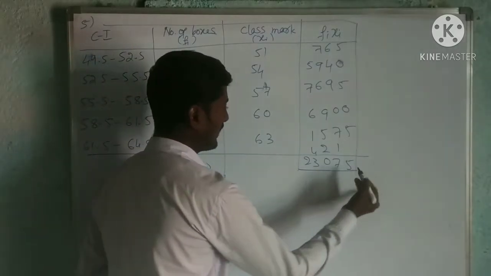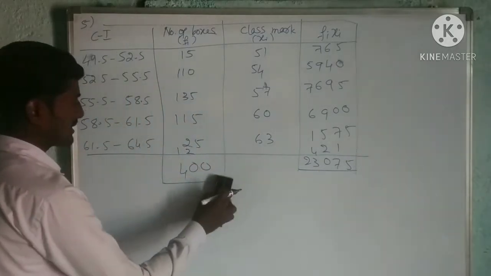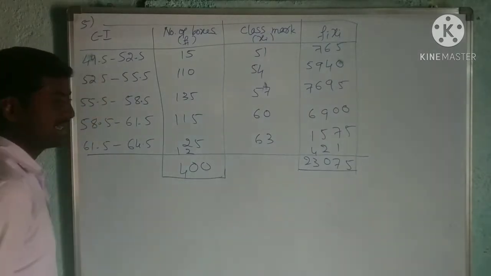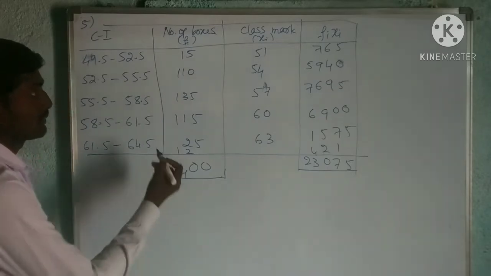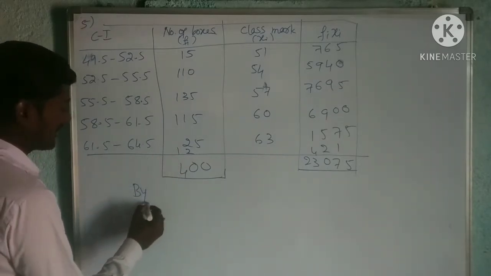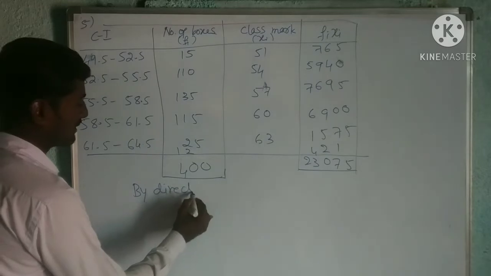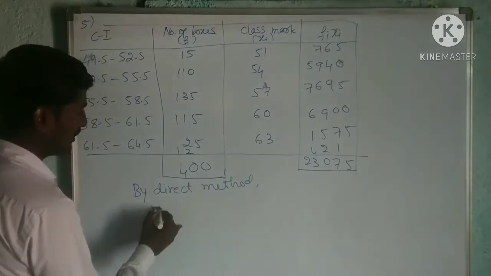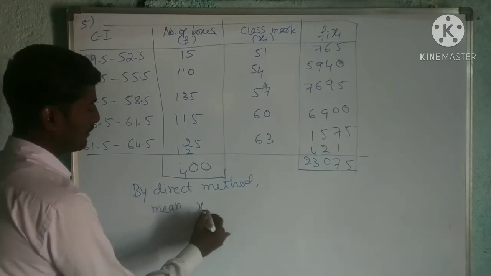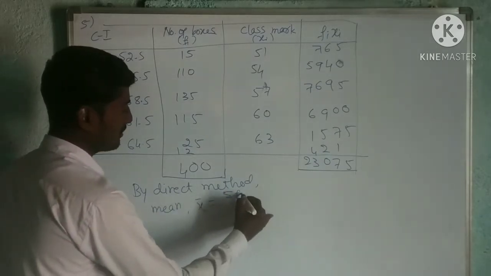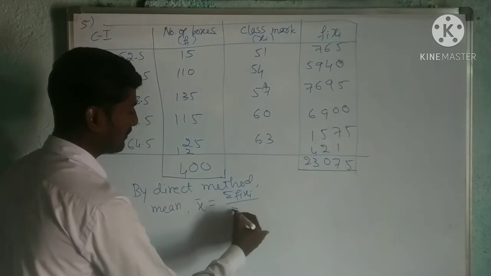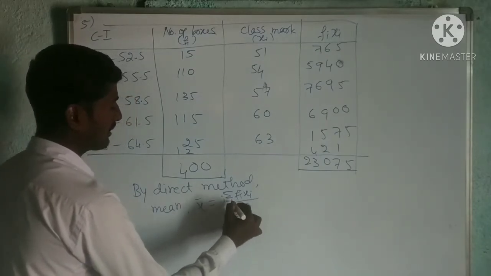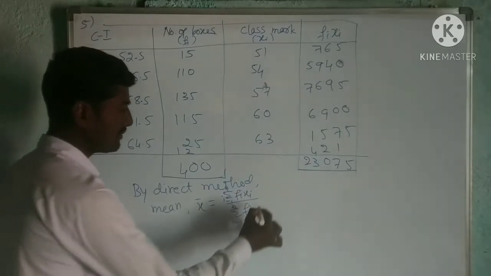This is the sum of Fi xi. Next we have to find the mean number of mangoes in each box. So by the direct method. By the direct method, let us write the formula to find the mean. Mean x bar is equal to the sum of Fi xi divided by the sum of Fi, from i equals 1 to n.